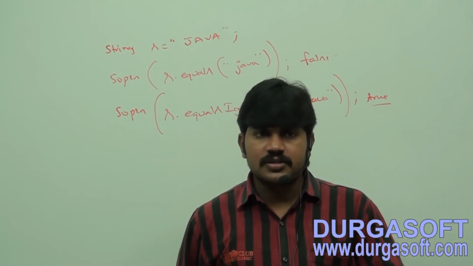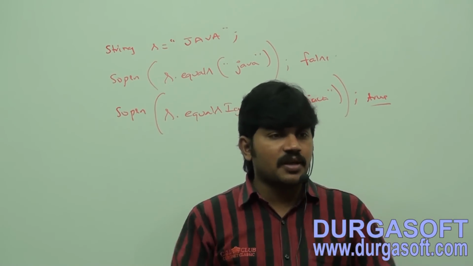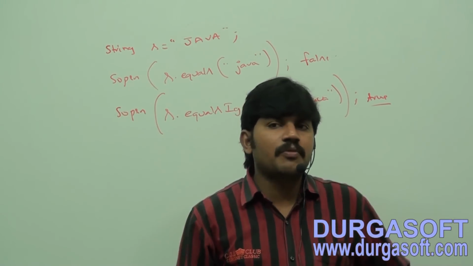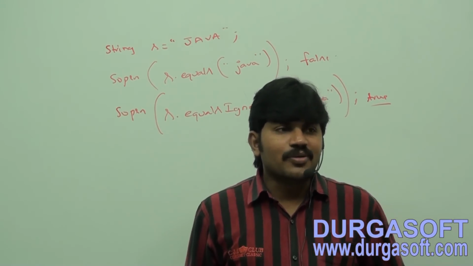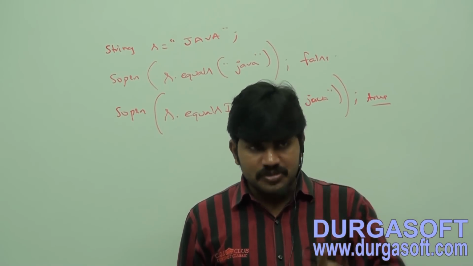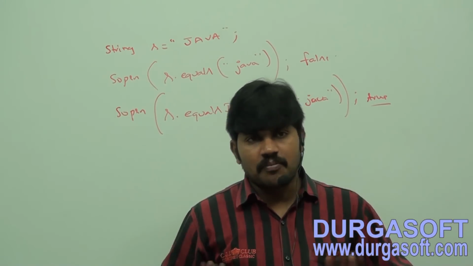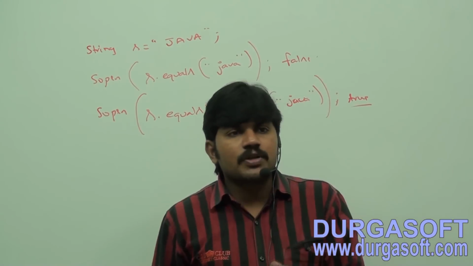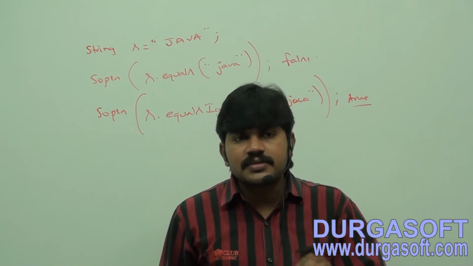Username is not case sensitive. You can use uppercase, lowercase or mixed case, no problem at all. To validate username, which method do we use? The equalsIgnoreCase method, because case is not important. But to validate password, which method? The equals method, because case is important.